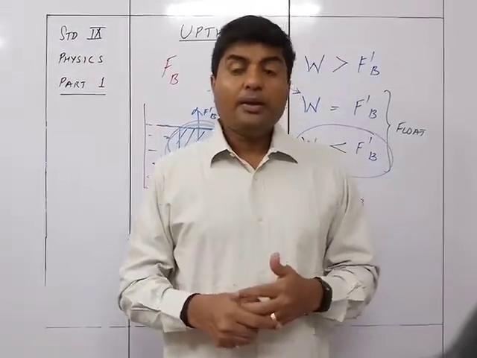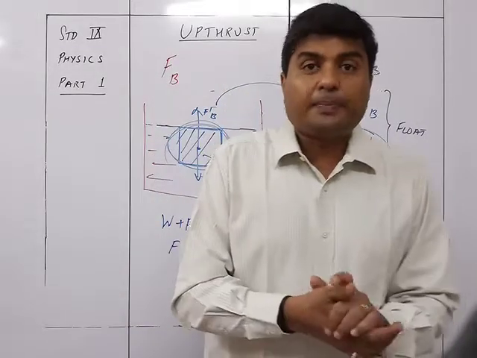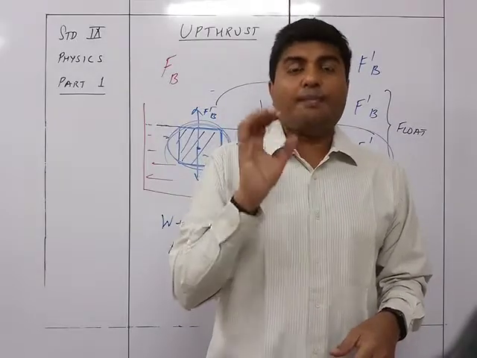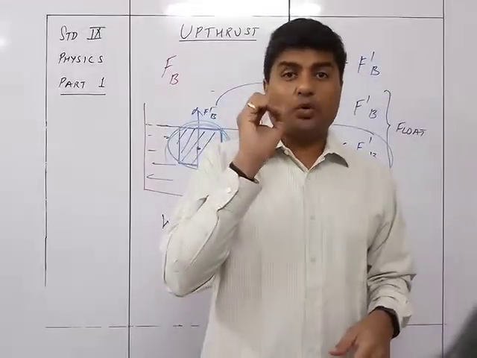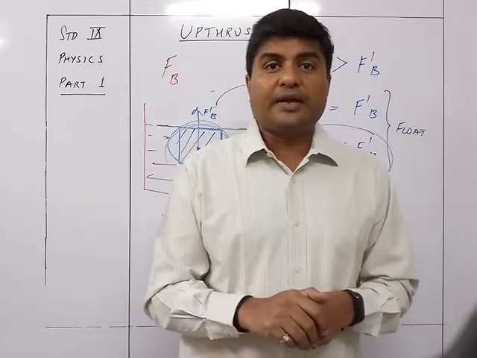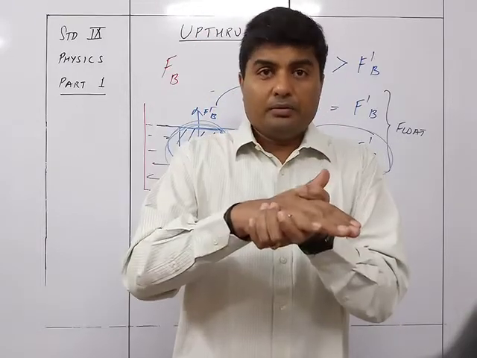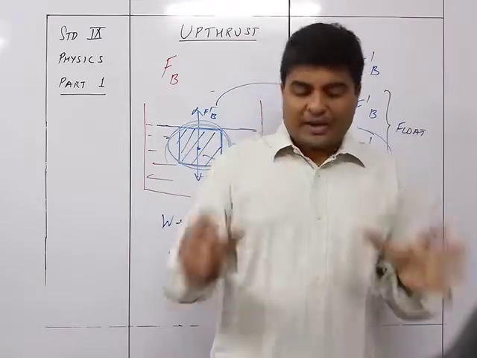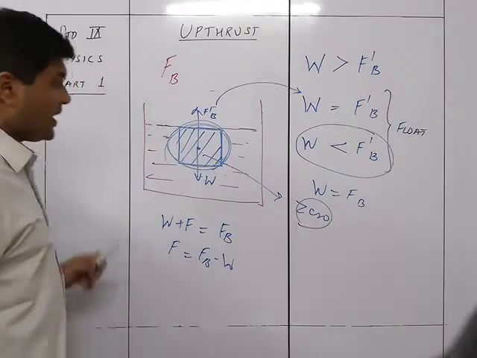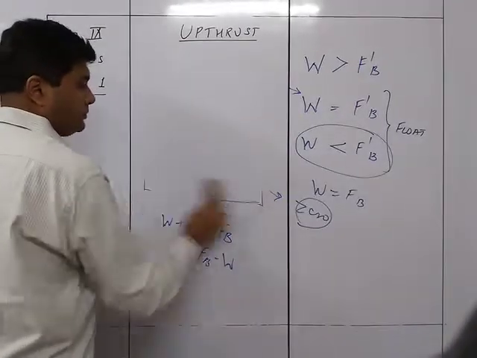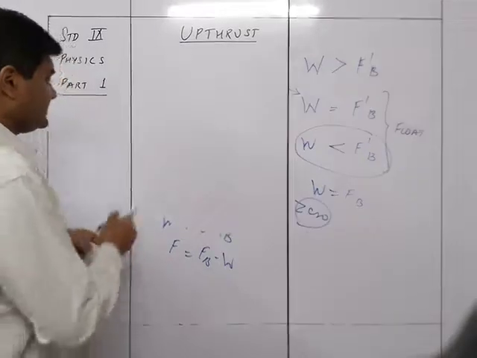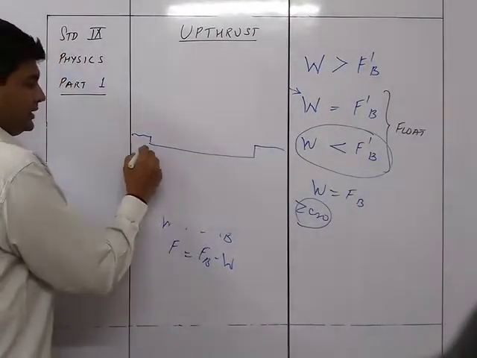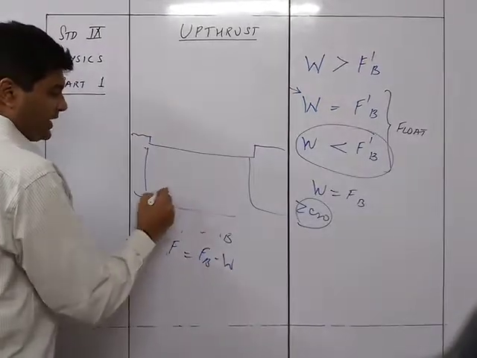But then it was this particular principle, that the apparent weight of the floating body is zero. This was what was applied in the construction of that particular bridge. So they came to know that if you have a bridge like this, suppose this is the water body and you have another water body and there's a bridge over here. So this is the retaining wall and the cars can go from here.